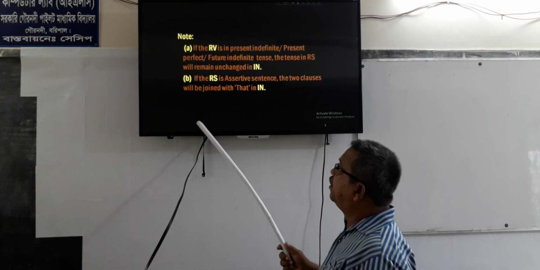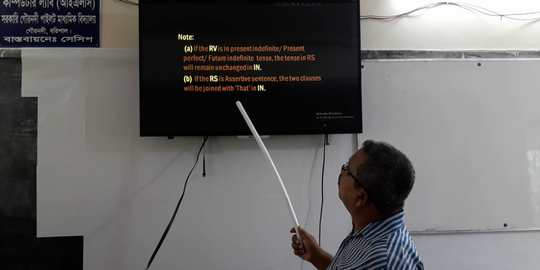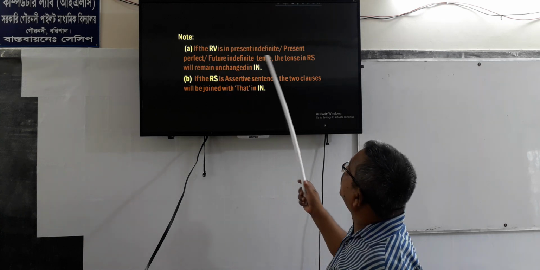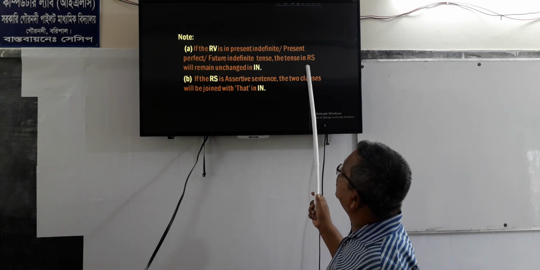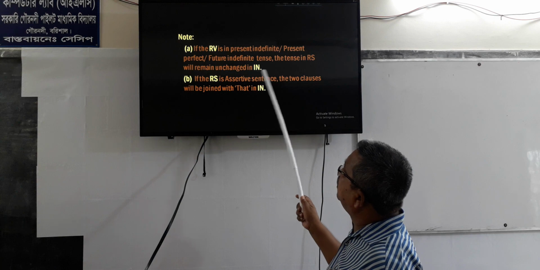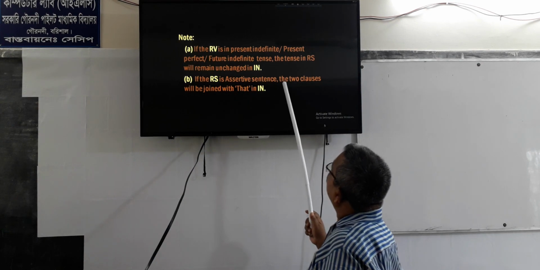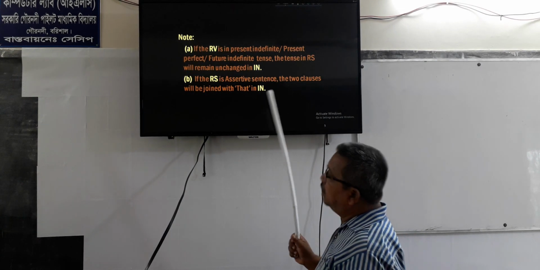Notes: we have already discussed the notes of it, and now I am going to say it again. If the RB is in present indefinite or present perfect or future indefinite tense, the tense in RS will remain unchanged in indirect narration. If the RS is an assertive sentence, the two clauses will be joined with that in indirect narration.